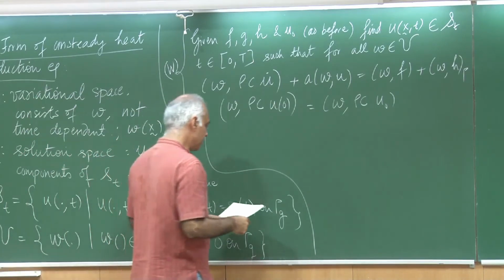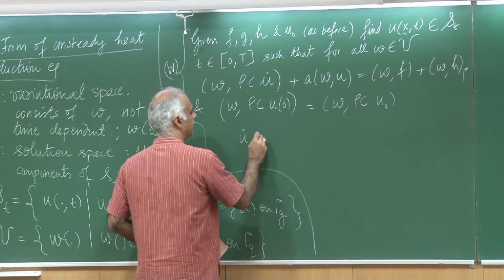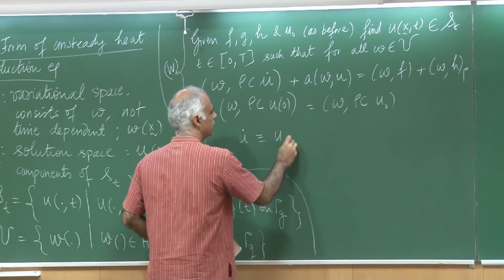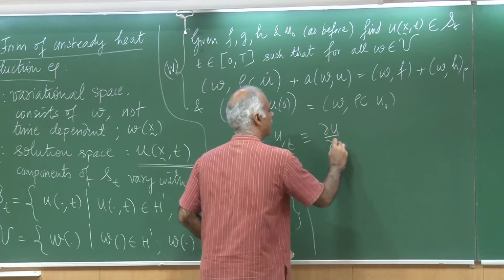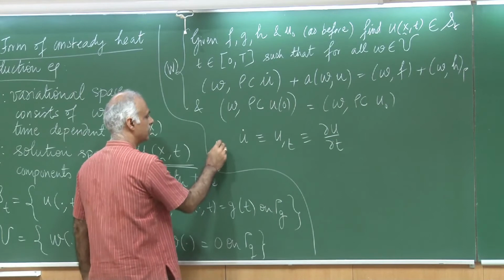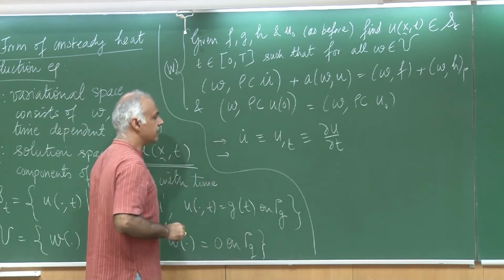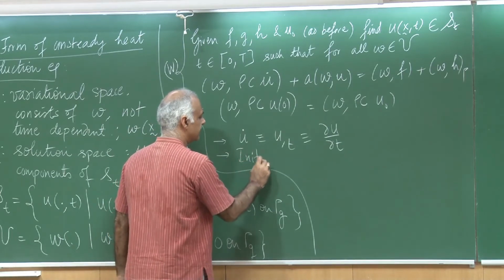So, let me remind you that the dot corresponds to u comma t, which actually is del u by del t that we had already talked about. So, this is one note. The other is that as far as the initial condition is concerned,